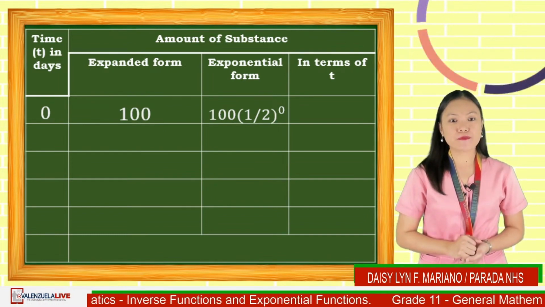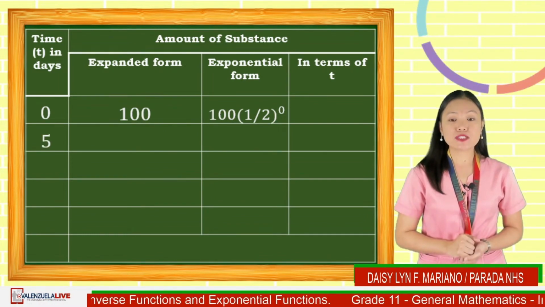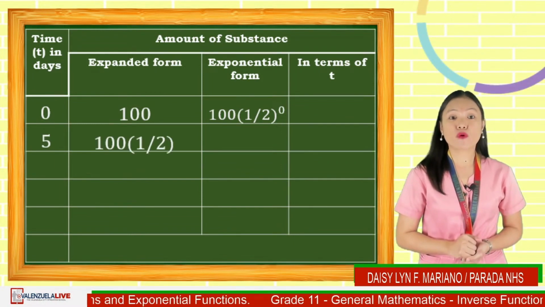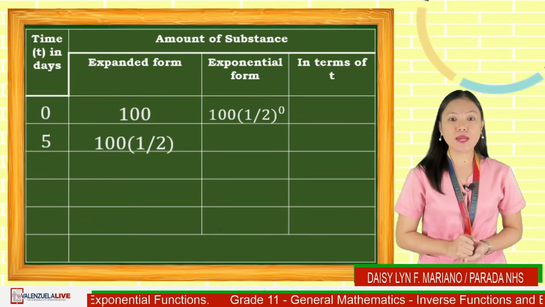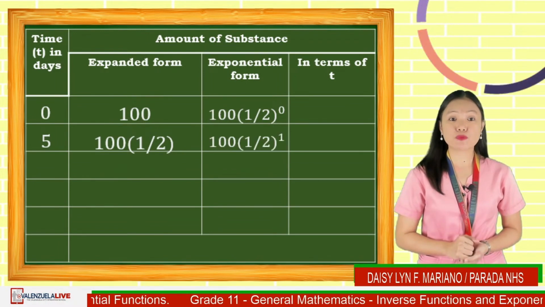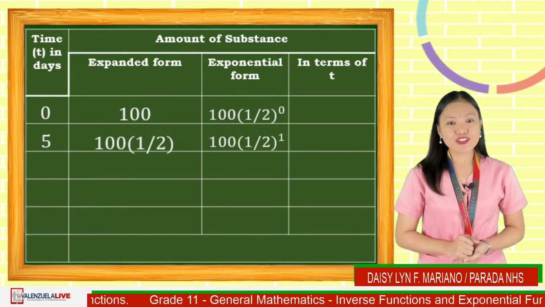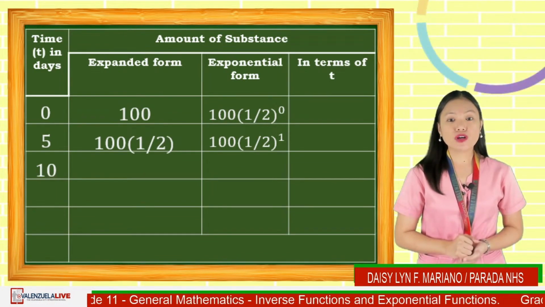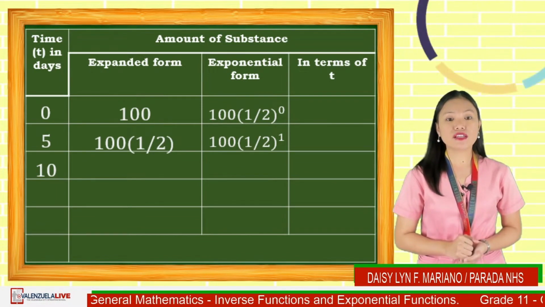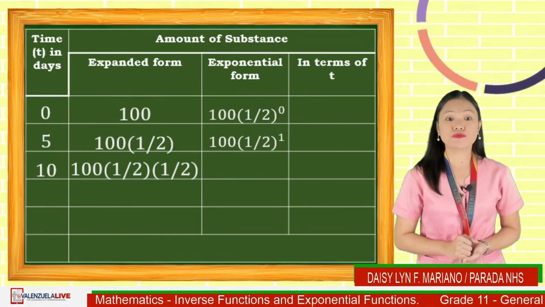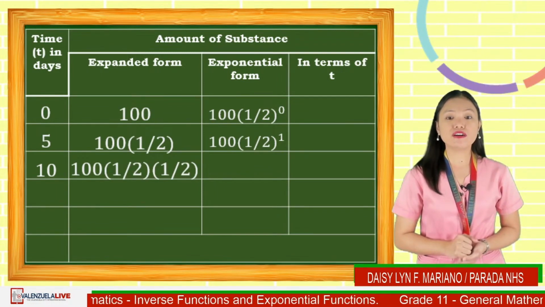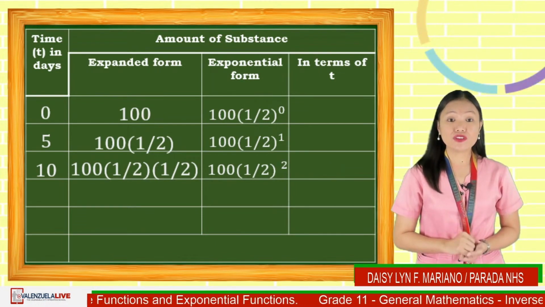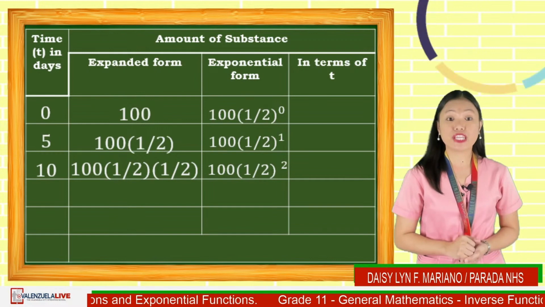After 5 days, the half-life, which represents 1/2, gives 100 times 1/2 in expanded form and 100 times 1/2 raised to 1 in exponential form. Another 5 days makes t equal to 10. The amount of remaining substance will be 100 times 1/2 times 1/2, which is similar to 100 times 1/2 raised to 2.